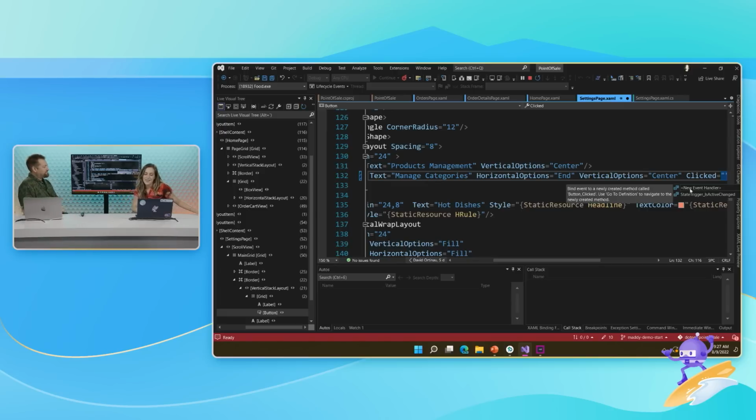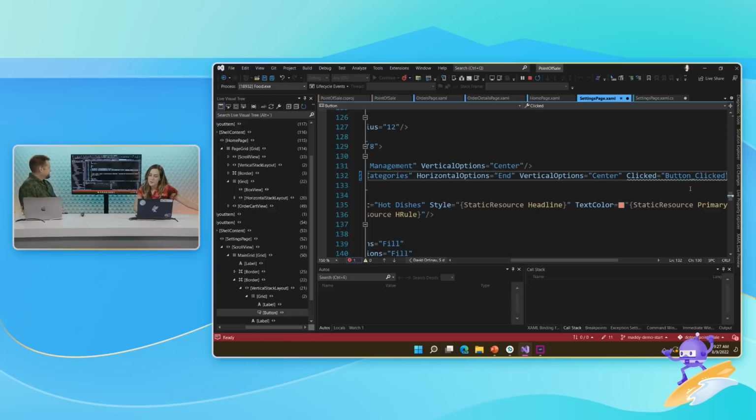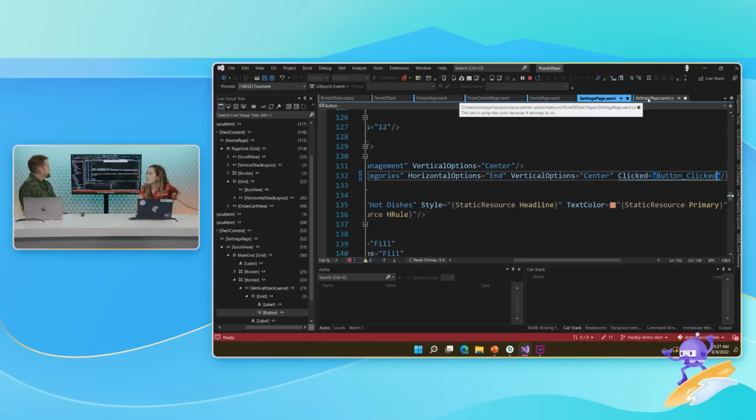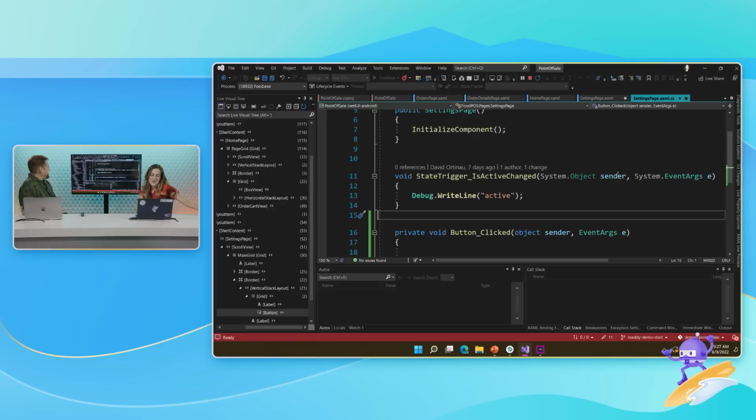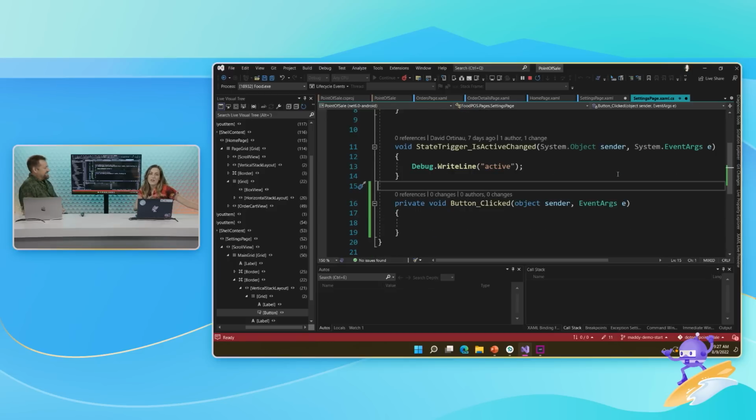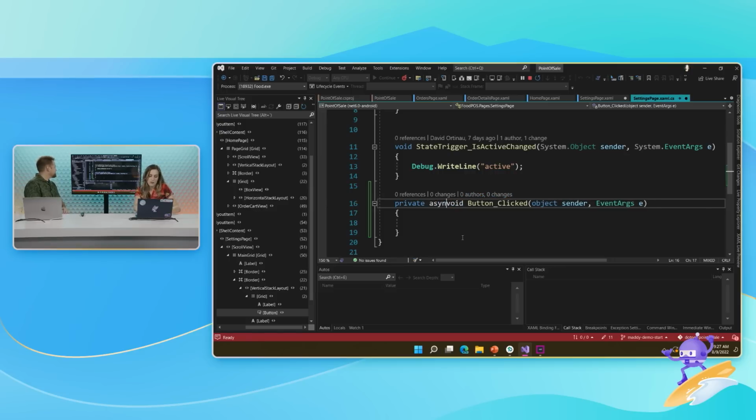Just one minute. I'm going to create a new event handler. Button clicked, very descriptive. I'm going to go into my code behind, because I don't use MVVM. I do everything in my code behind. And if you don't know what MVVM is, that's totally fine. Our good friend James Montemagno, who's running the tweet board today, has a whole bunch of videos on it. You can figure that out later. I am going to go into this button clicked method that it just created for me. See, it just created it. I'm going to make it an async, because I know exactly what I want to do with this.